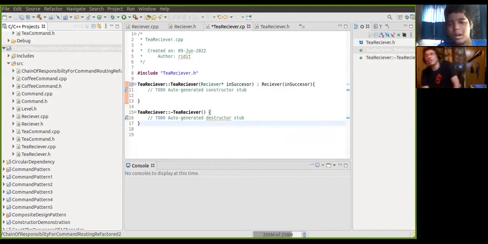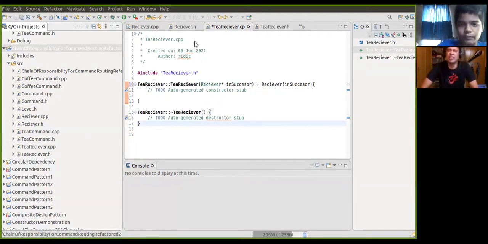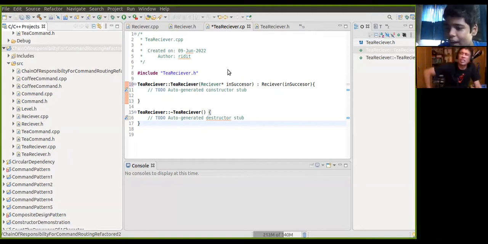Or do you want to do the coffee receiver again first? I think T receiver is done. Now you do the coffee receiver, that's better, then you do the next level. Or do you want to skip it for the time being? You want to make the structure first, the hierarchy you want to maintain, right? So coffee receiver, okay, go ahead.